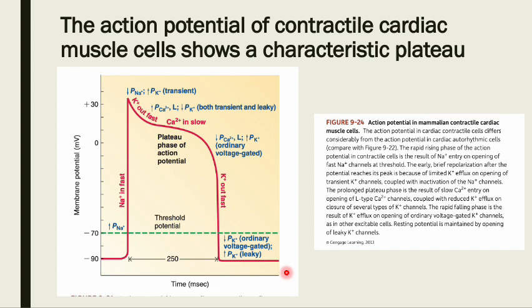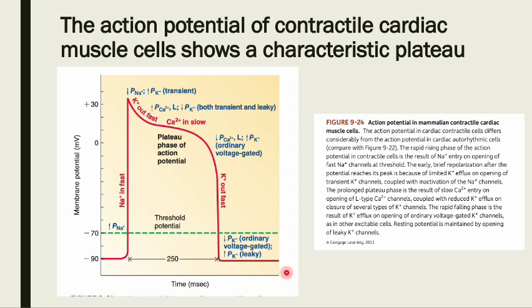The action potential in cardiac contractile cells differs considerably from the action potential in cardiac autorhythmic cells. The rapid rising phase of the action potential in the contractile cells is the result of sodium entry on opening of the fast sodium channels at threshold. The early brief repolarization after the potential reaches its peak is because of limited potassium efflux on opening of the transient potassium channels, coupled with inactivation of the sodium channels.